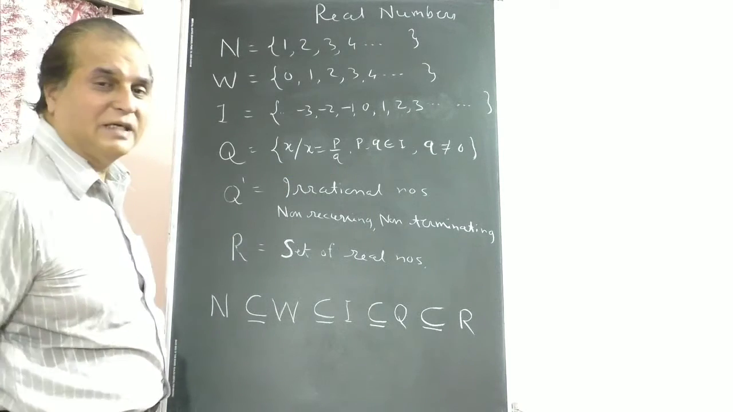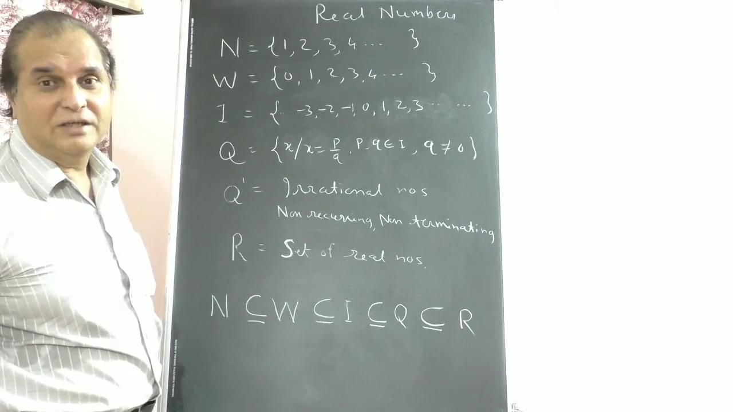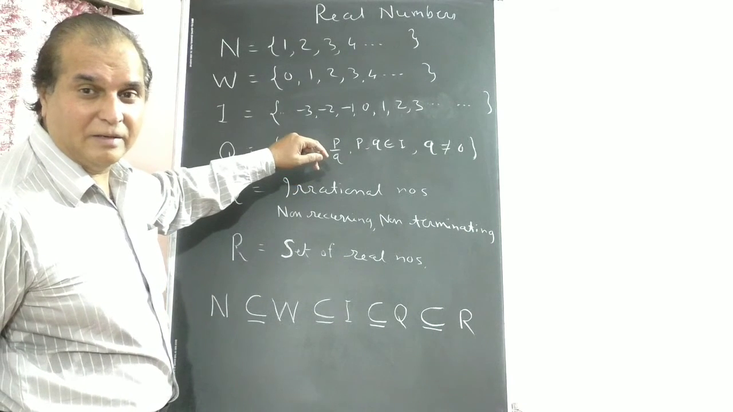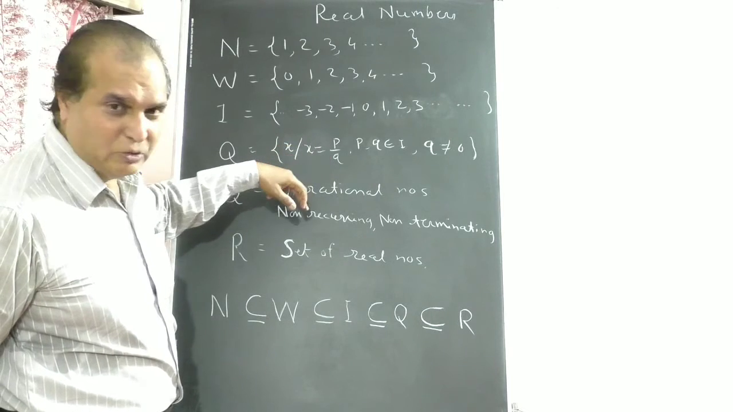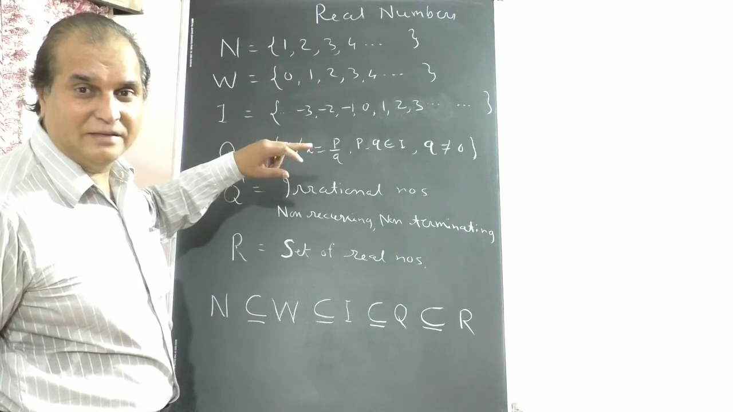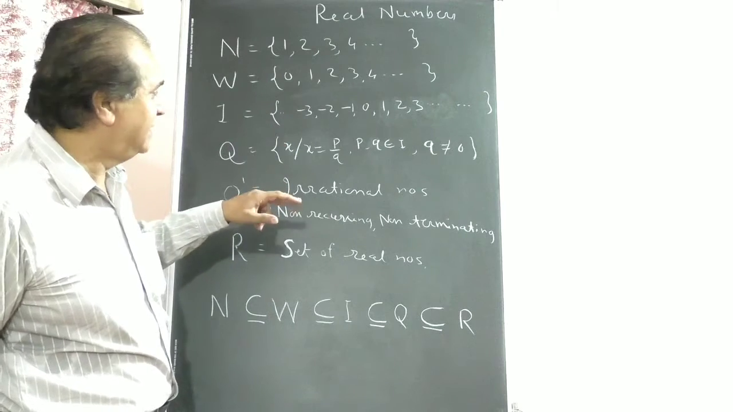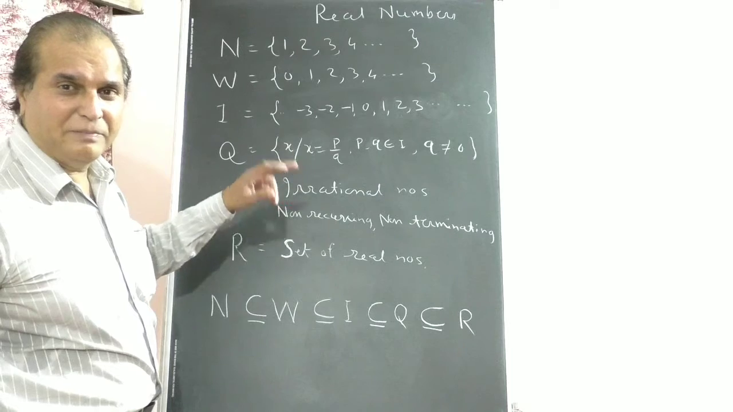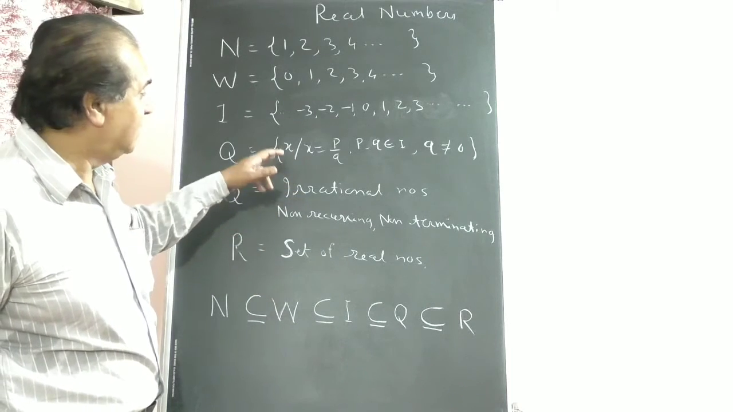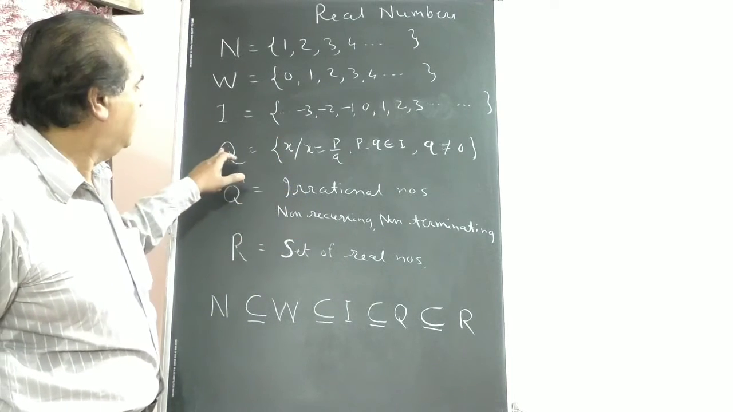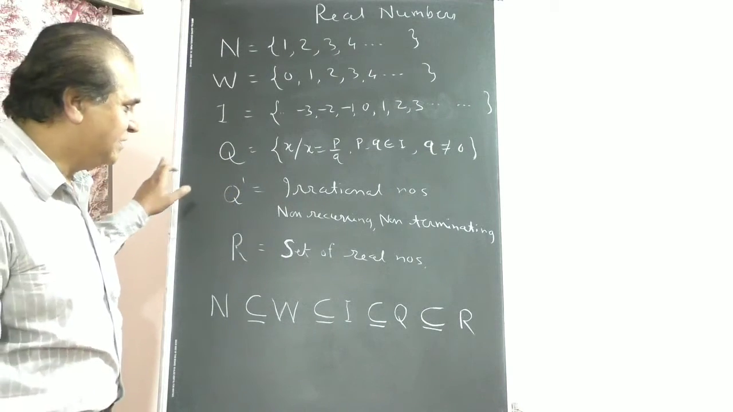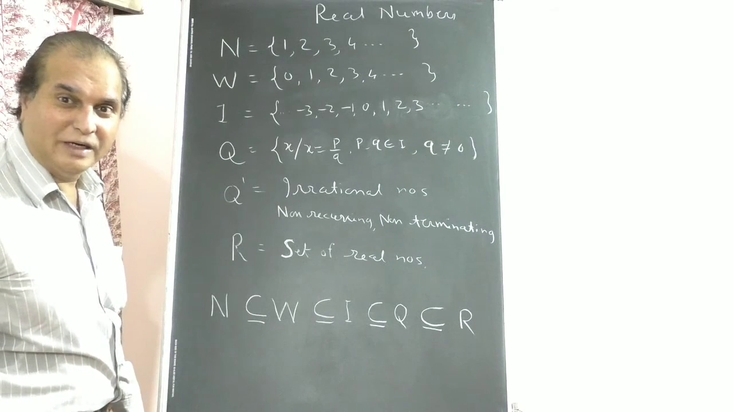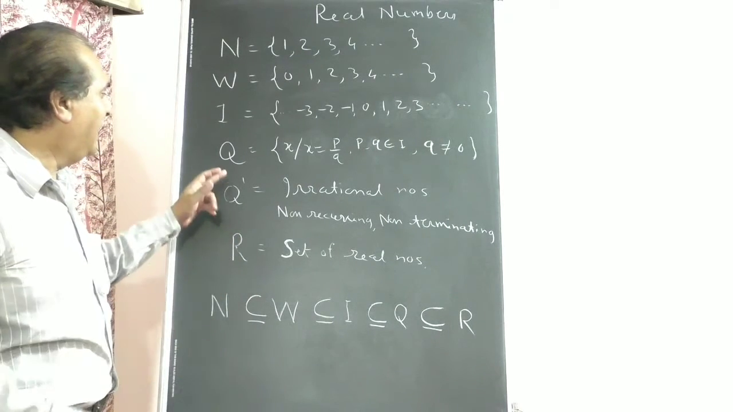Now fractions are also terminating type and non-terminating type. To check, divide P by Q. If the decimal fraction ends, meaning you get remainder 0, then it is terminating. If the same number repeats, then it is recurring. So terminating and recurring are rational numbers, denoted by Q. So N, W, I are subsets of Q. Understanding?